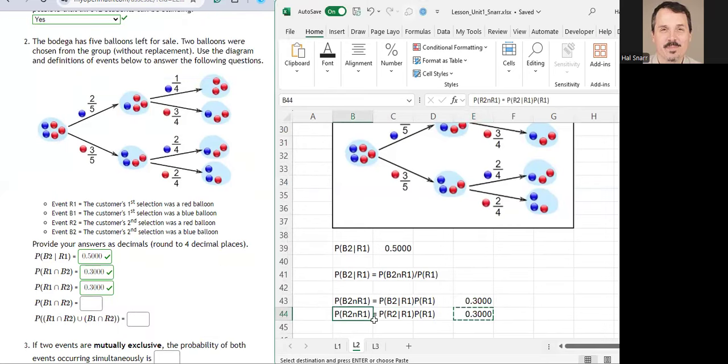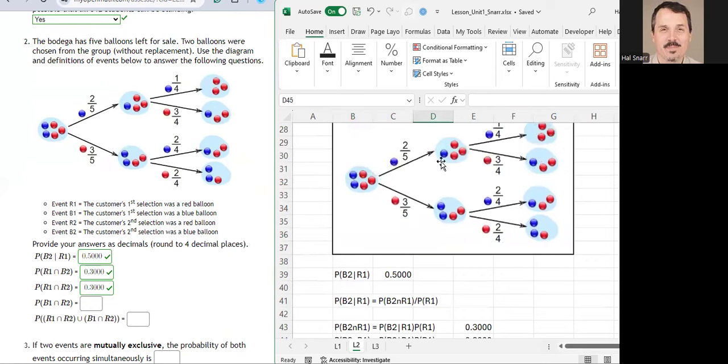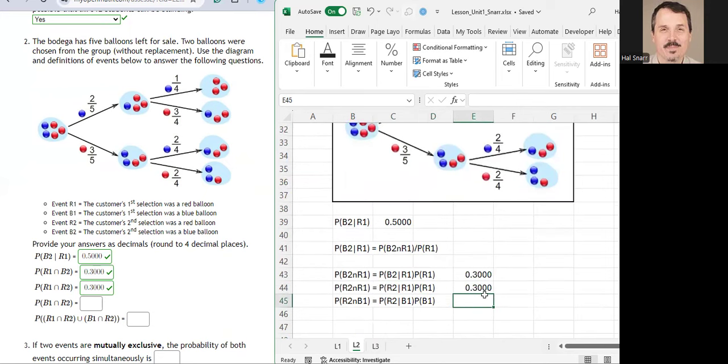The next thing we want is the probability of R2 and B1, right? So I'm going to change the R1 to B1. Now, the first thing we did is we pulled out a blue. So that means the probability of pulling out a blue initially is 2/5 because we had 2 blue balloons and 3 red balloons, and 2 plus 3 is 5. So the first part of this calculation is 2 divided by 5.